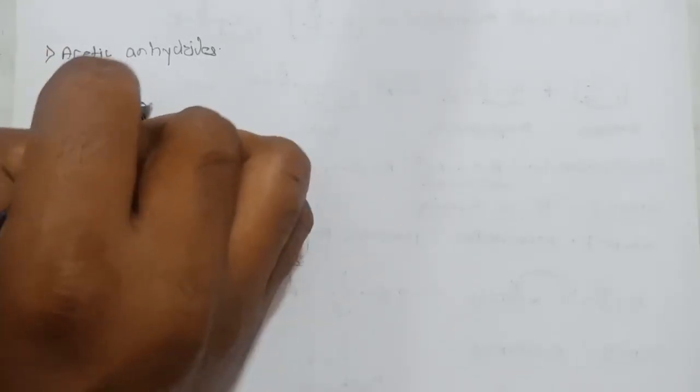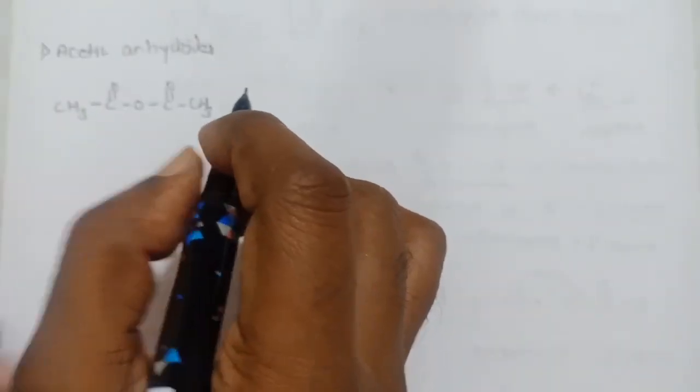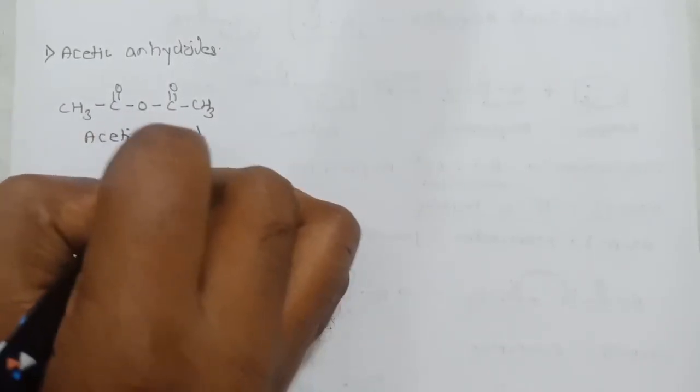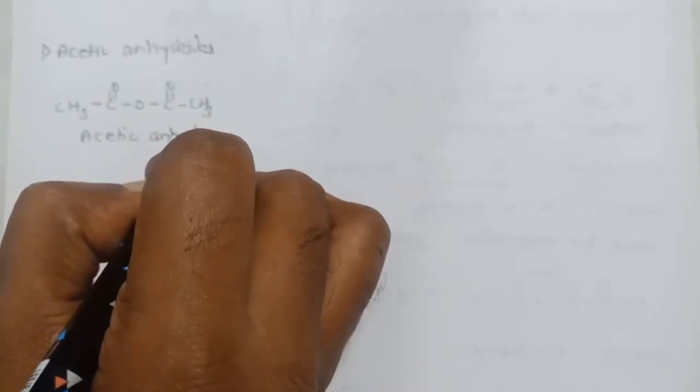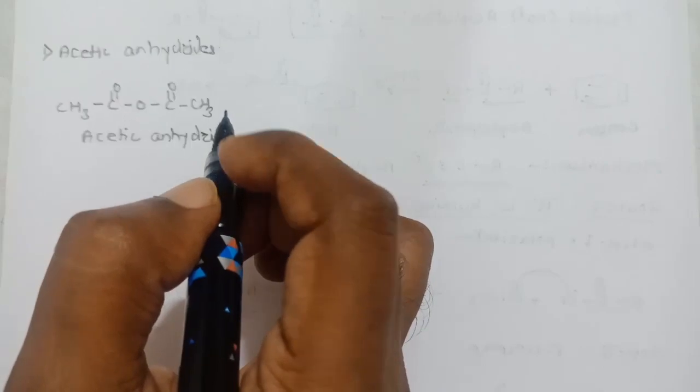From acetic anhydride, for example CH3, C double bond O, O, C double bond O, CH3. This is called acetic anhydride. This is formed by the dehydration reaction of 2 moles of acetic acid. That's why this is called acetic anhydride.